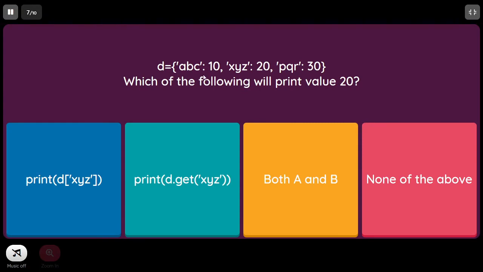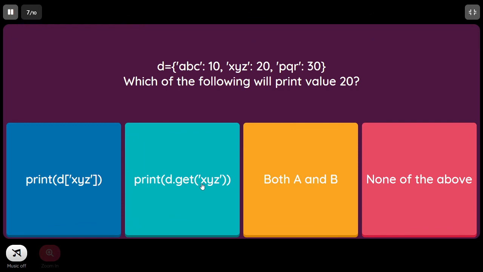So here a dictionary is given, and then we are asked to find out which of the following will print value 20. So the first one is print D of XYZ. Yes, this is the correct way of accessing. We are passing the key as the index. So this will return the corresponding value.